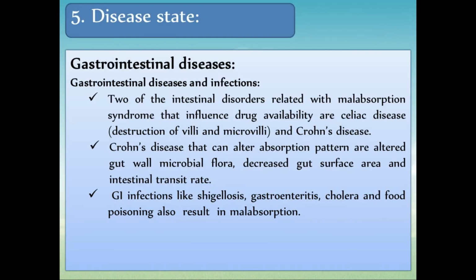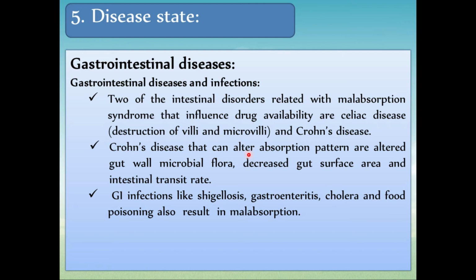Then lastly, disease state. Gastrointestinal diseases and infection, two of the intestinal disorders related with the malabsorption syndrome that influence the drug availability, and celiac disease, that is destruction of villi and microvilli, and Crohn's disease. Ultimately they will affect your GI tract, and ultimately they will affect the absorption.